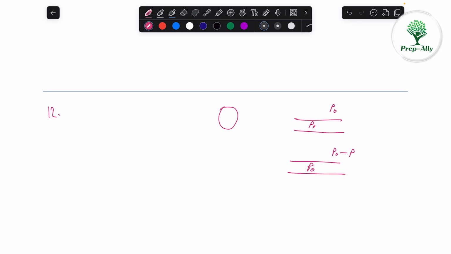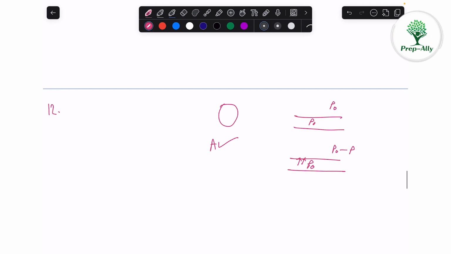That's why there is a higher pressure on this side and a lower pressure on that side. So this wall will experience some force from inside and it will rupture and break. So option A is correct, what we are talking about in this question. Let us read option C instead of B, because A, C, D are similar to what we are discussing.